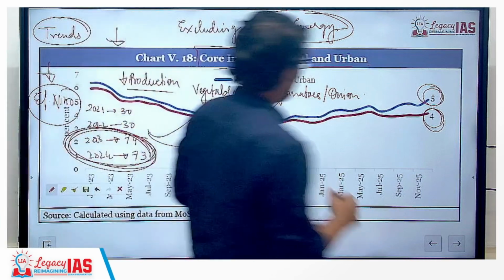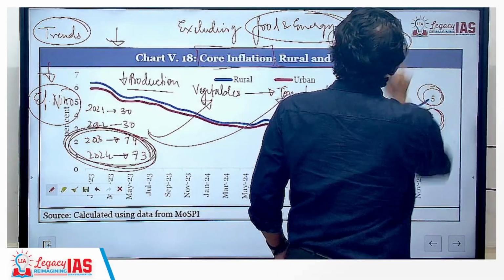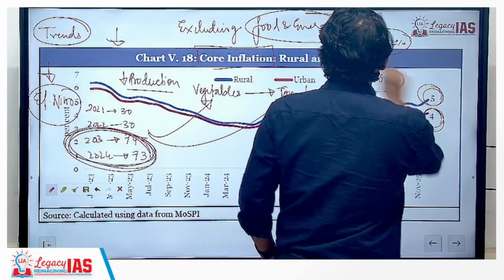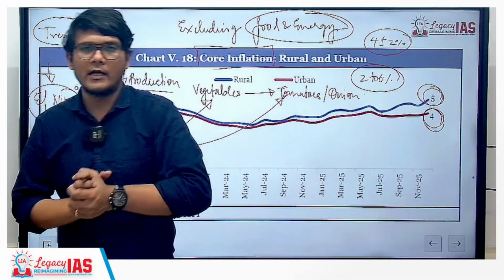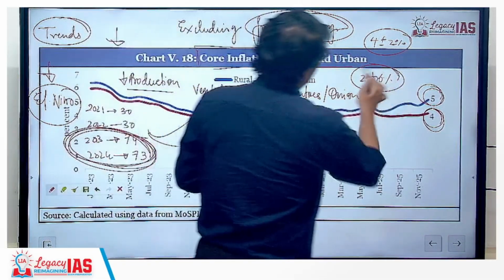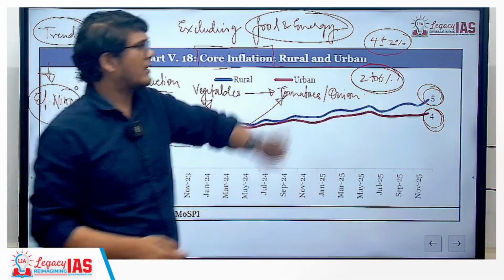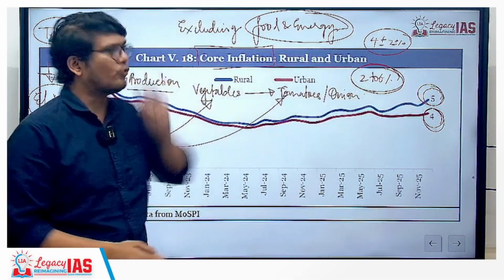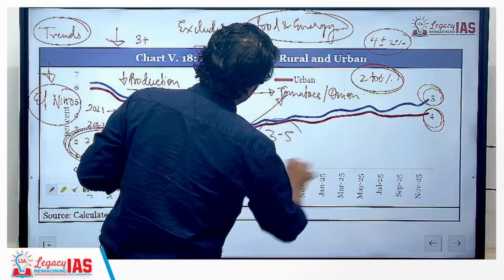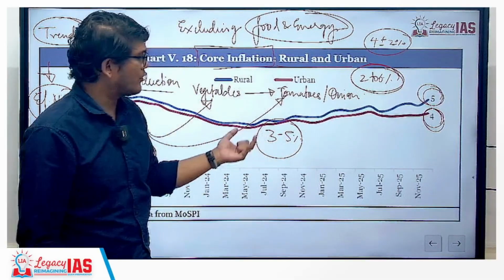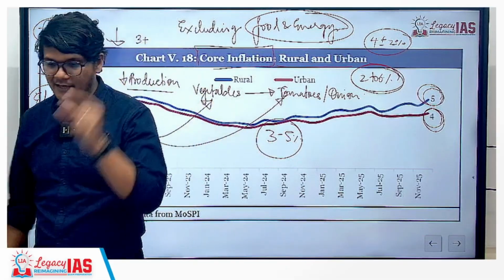One thing that you should remember is that the RBI targets inflation, and its target is 4 plus minus 2%. That means 2 to 6% is the target. Now RBI has reviewed its targeting and has given out an analysis saying that this inflation targeting is a good range, so we need not change it right now. But remember, in the future RBI has said that this range can reduce and it may become 3 to 5%. It can lower the range. How will it be able to lower the range? It has given a reasoning also.